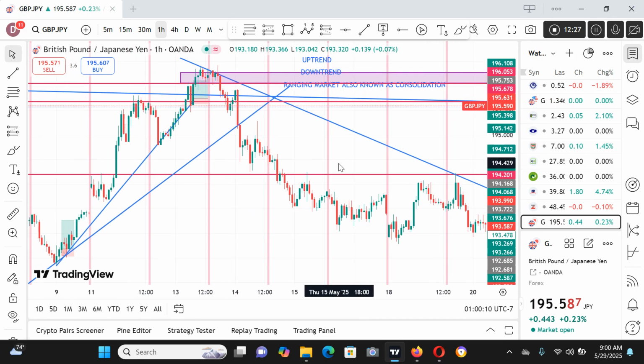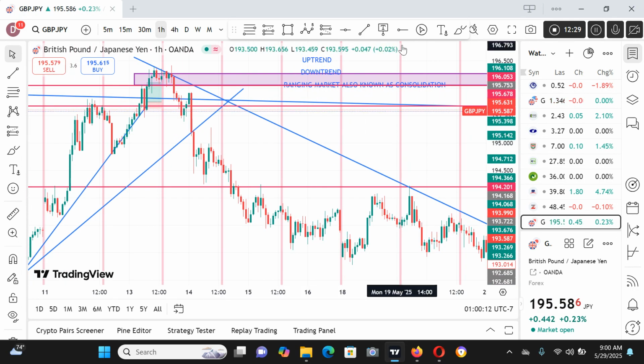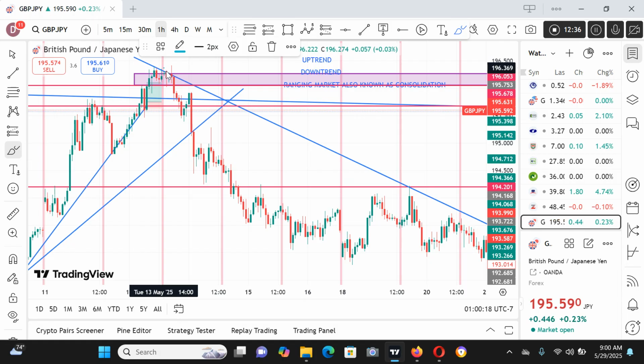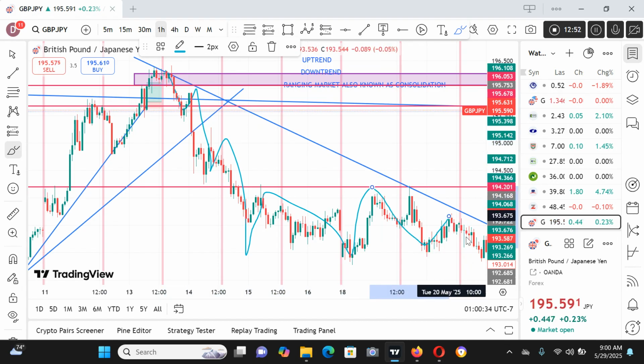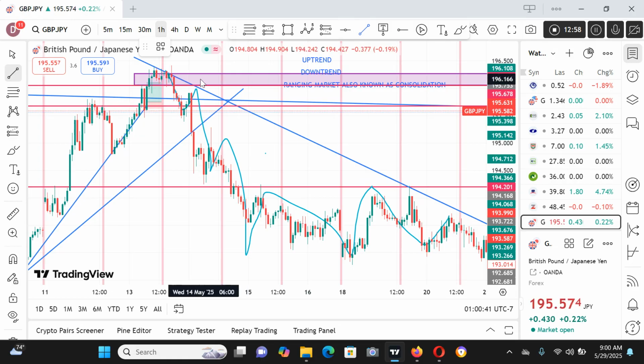So, like I said, this requires a lot of practice. As you spend time with the chart, you'll be able to see this very obviously. So, this is the origin. This is the lower low, lower high, lower low, lower high, lower low, lower high. A typical example of a downtrend.